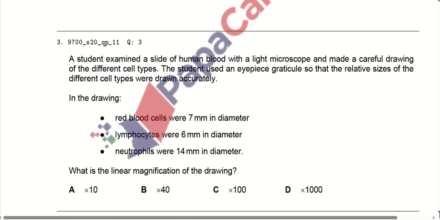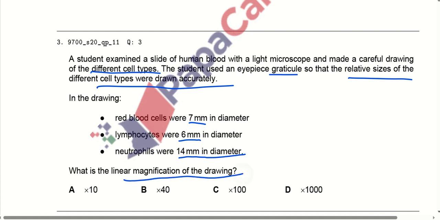MCQ number 3. A student examined a slide of human blood with a light microscope and made a careful drawing of the different cell types. The student used an eyepiece reticule so that the relative sizes of the different cell types were drawn accurately. In the drawing, red blood cells were 7 mm in diameter, lymphocytes were 6 mm, neutrophils were 14 mm in diameter. What is the linear magnification of that drawing?